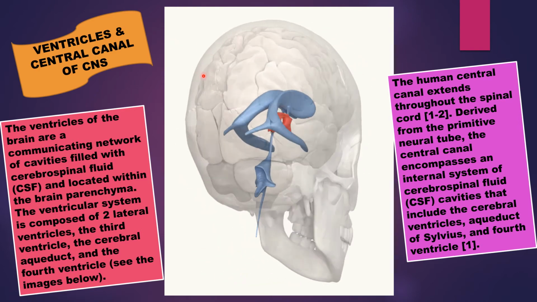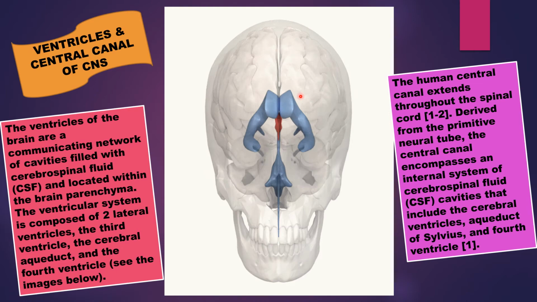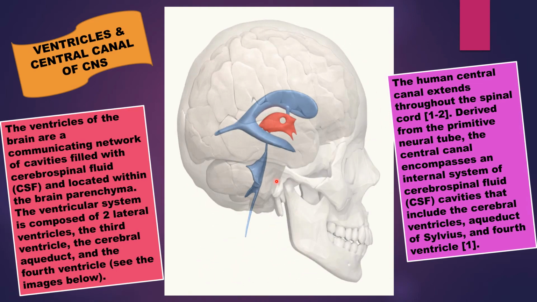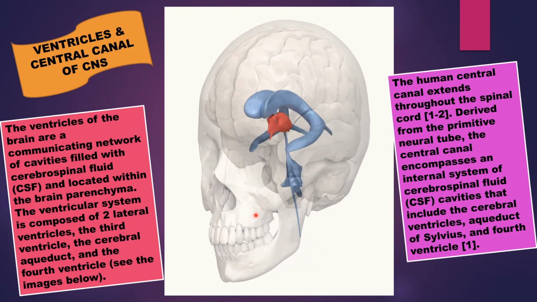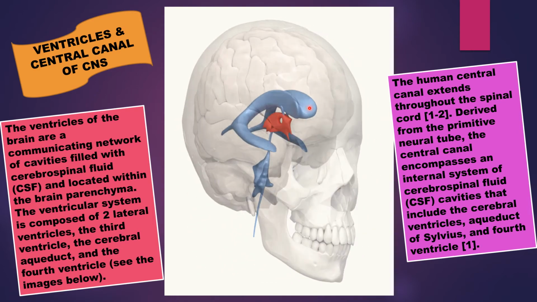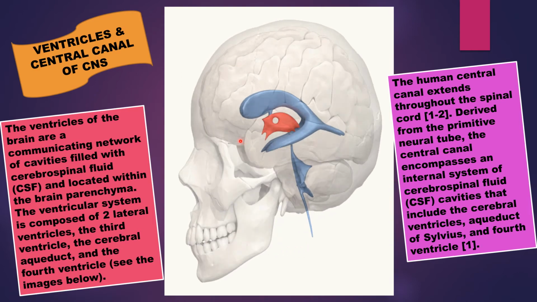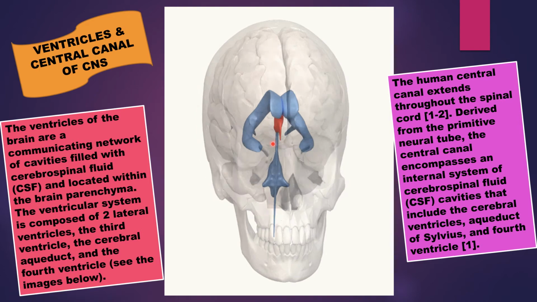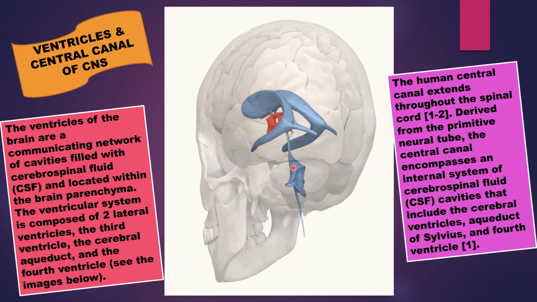Now see the diagram. This is rotating, the skull is rotating. In between the skull, blue portion is there. See that portion. These two blue are forebrain. This is aqueduct of Sylvius.